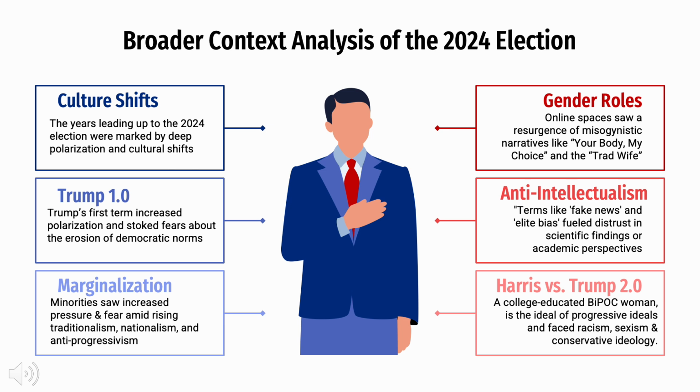And online spaces saw a resurgence of misogynistic and anti-intellectual movements, which were epitomized by narratives like "Your Body, My Choice" after the fall of Roe v. Wade, and the rise of the tradwife influencer on TikTok.